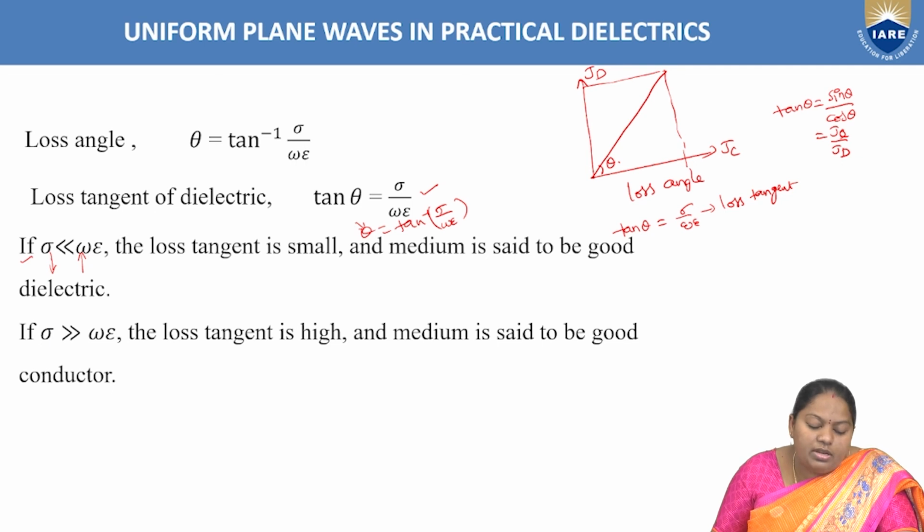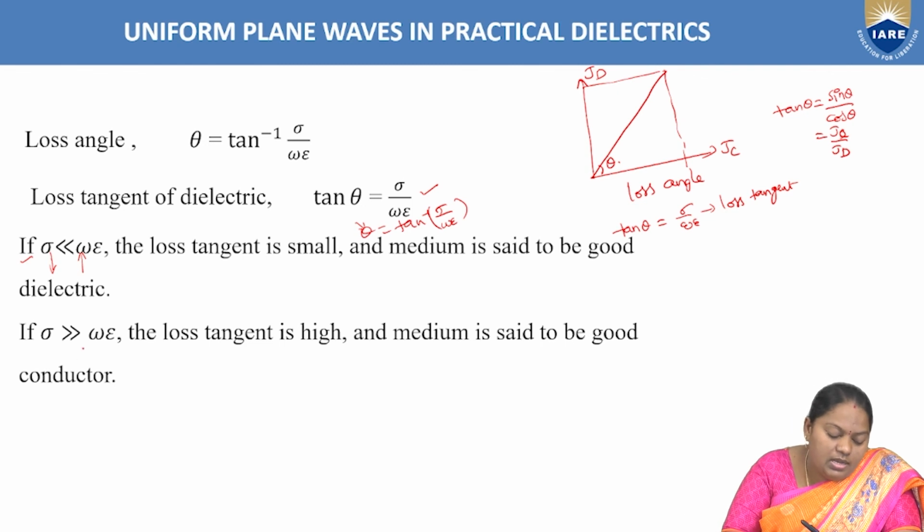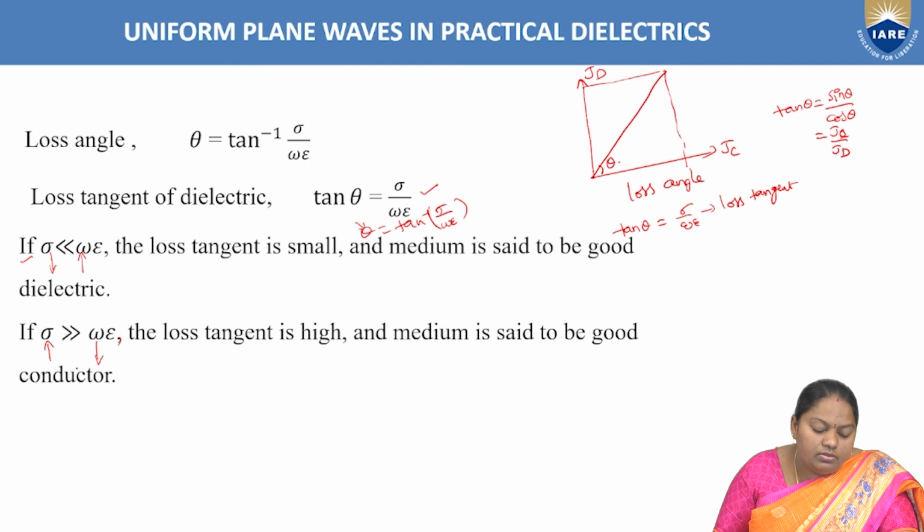At low conductivity and high frequencies, the medium behaves as a good dielectric medium and the loss tangent is very small. Similarly, if sigma is far greater than omega epsilon, sigma is more and omega is less. At very high conductivity and very low frequencies, the medium behaves as a good conducting medium where the loss tangent is high, right?